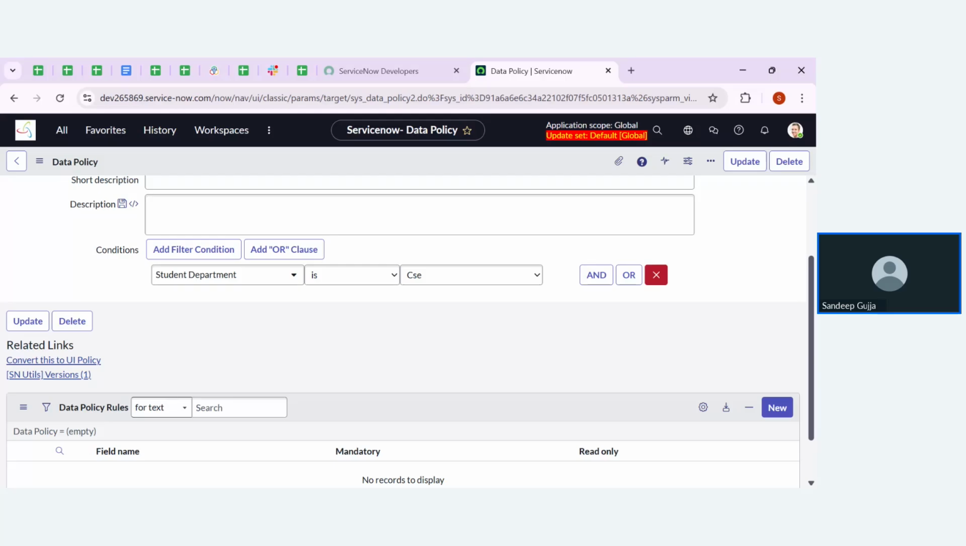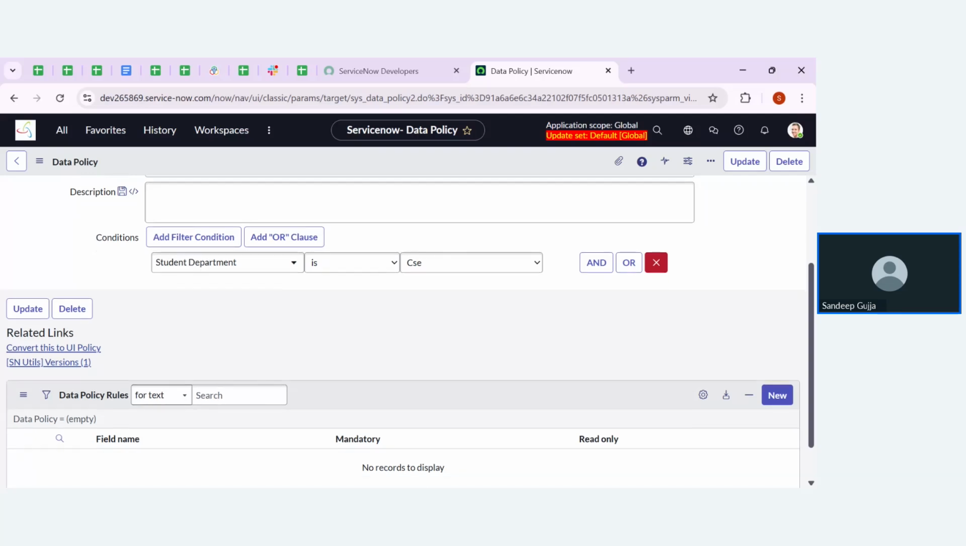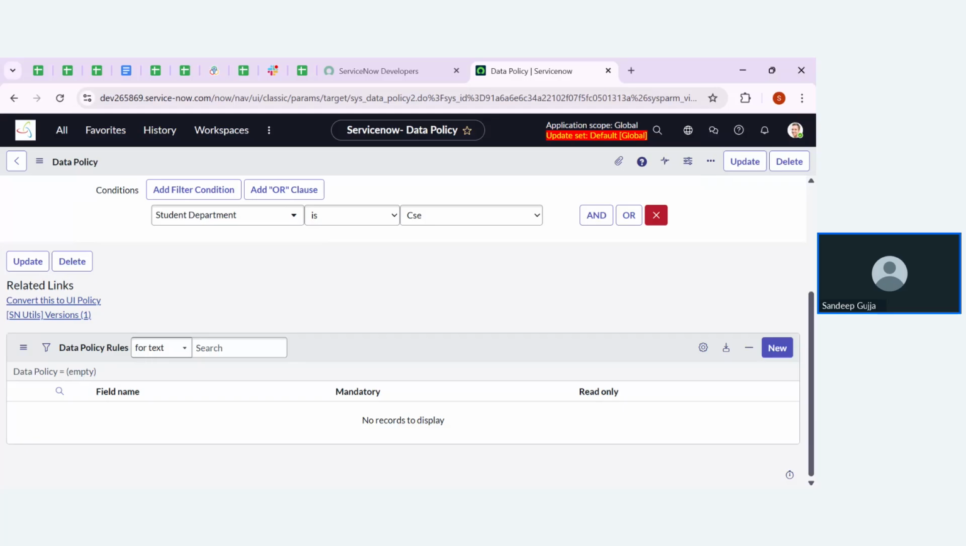What is the action that is going to be performed? But here we don't call that an action. We call that data policy rules, whereas coming to the UA policy, we call that UA policy actions.